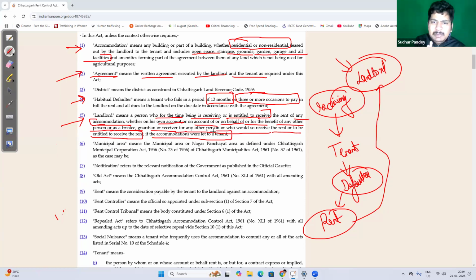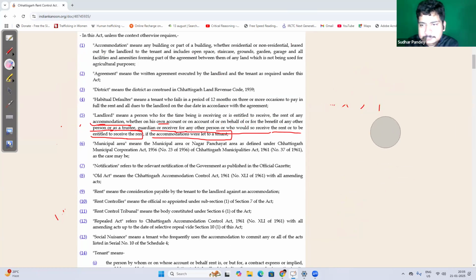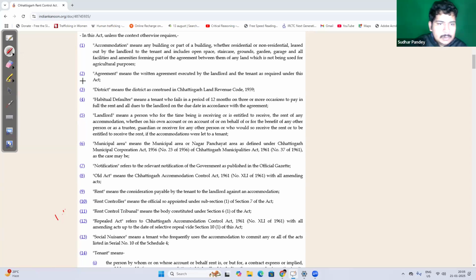Simple. So far it is clear that landlord means someone who is receiving or entitled to receive rent. Point number 1. So what we'll do, we'll write point by point. Point number 1 is who is a landlord? Who is receiving or entitled to receive the rent. Second, obviously for accommodation.